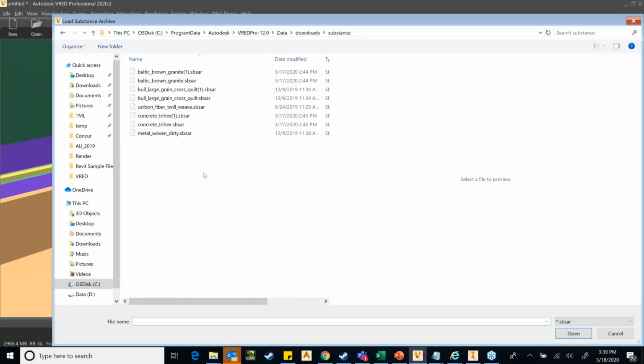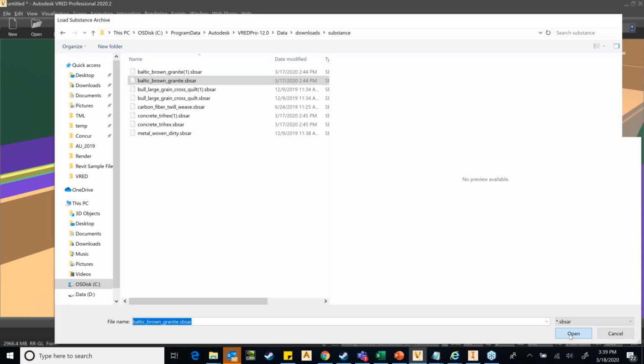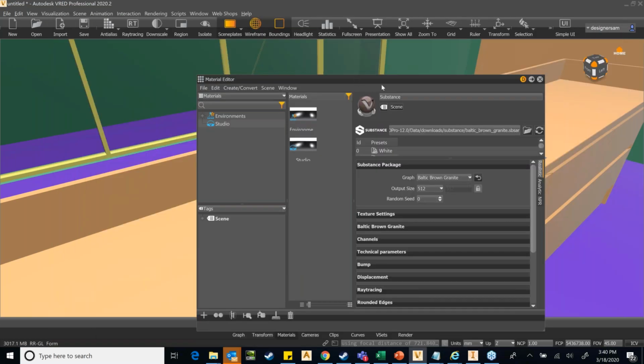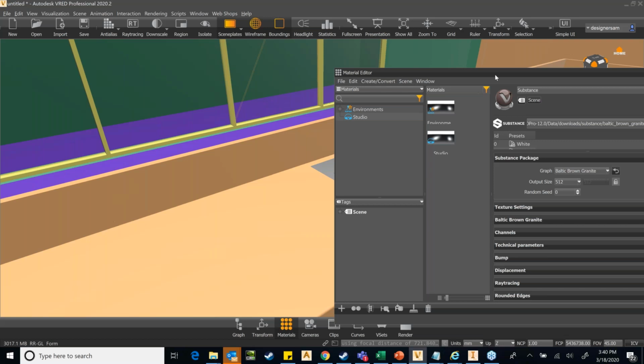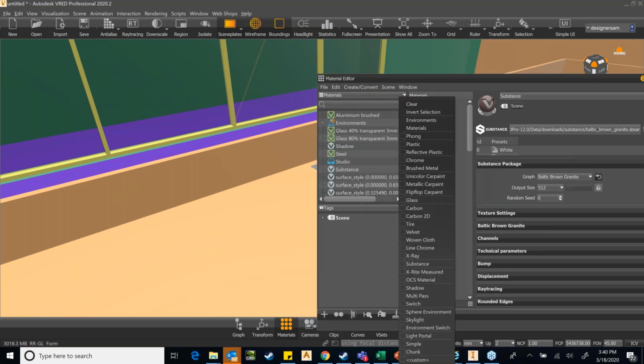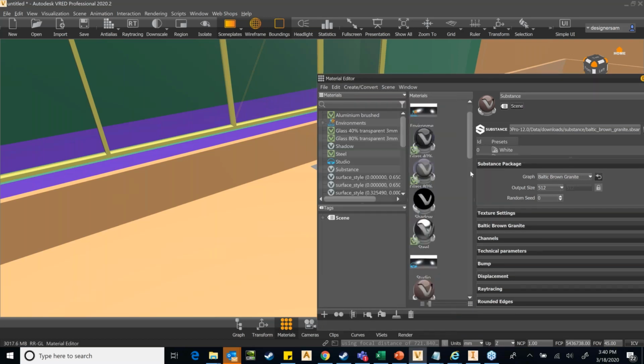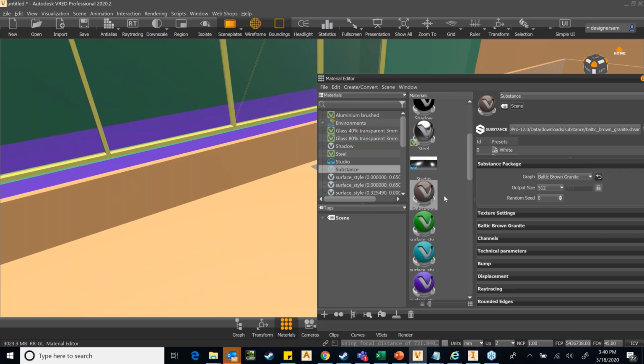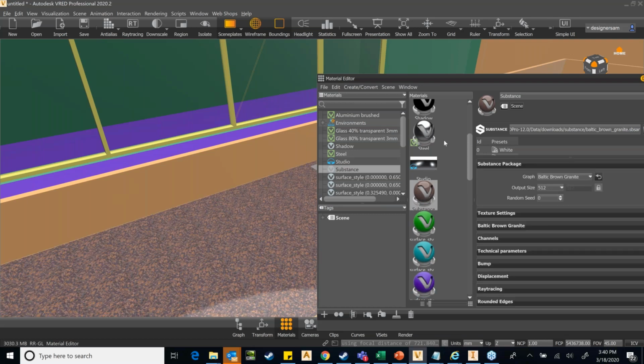So what I'll do is I'll take maybe a granite, okay, and I open it, and I can see that my granite material has come here, okay. And I just apply this granite material here.